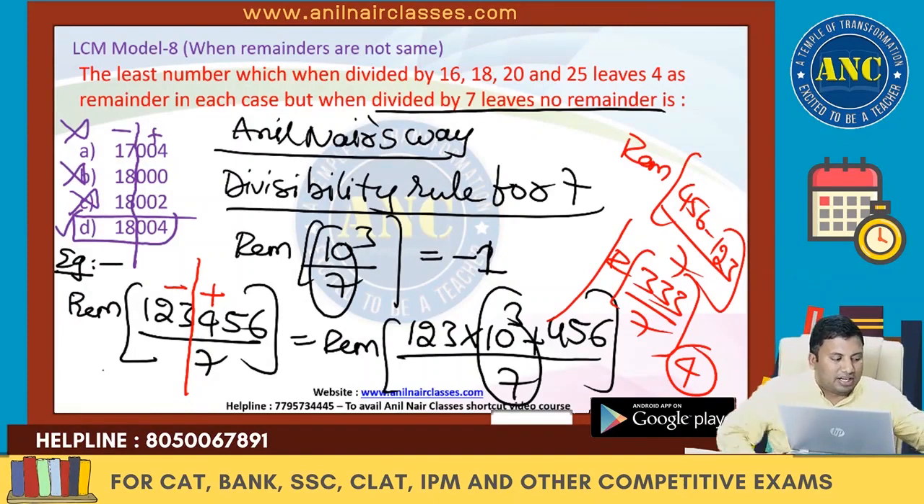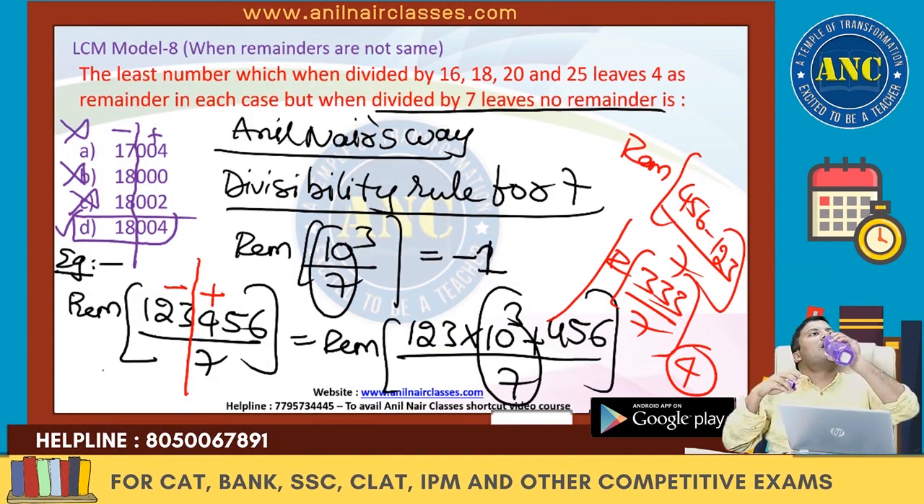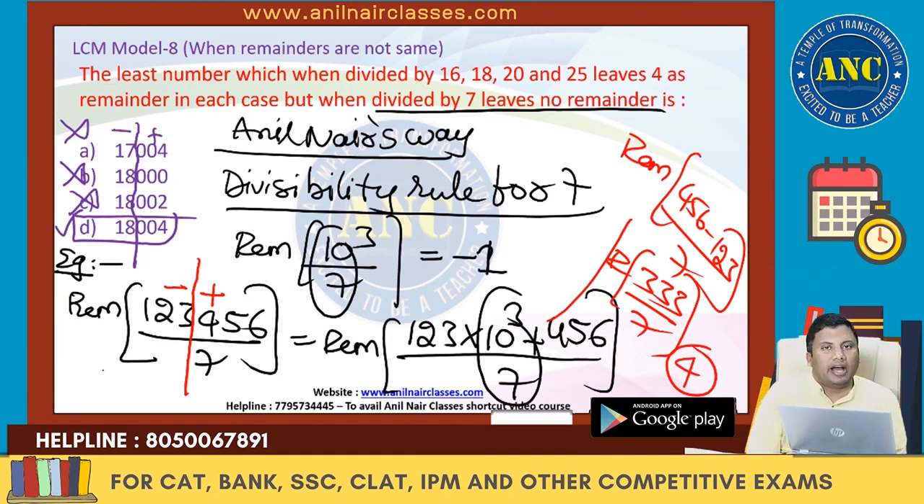Divisibility rule of 7: start from the rightmost, take a group of 3 digits, and alternately add and subtract. For 1, 2, 3, 4, 5, 6, take a group of 3 digits and do alternately plus minus. So only one option is saying this, right?